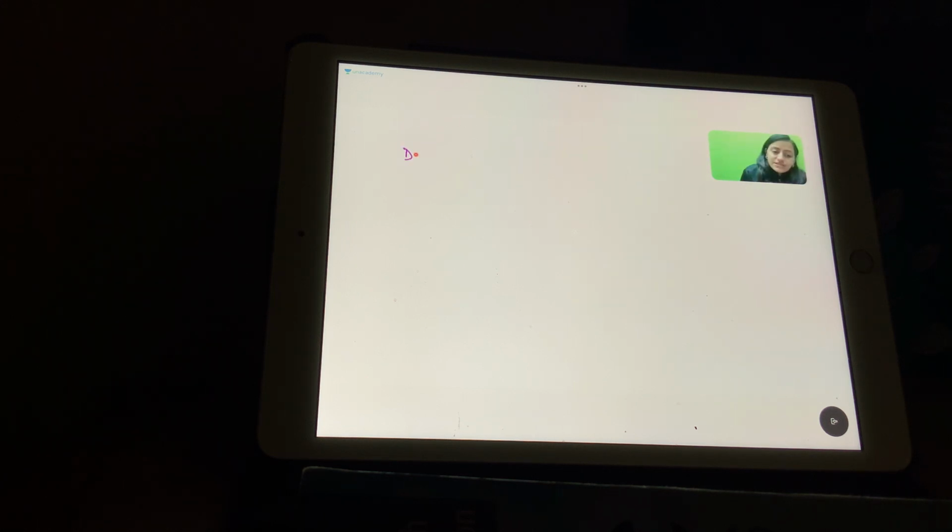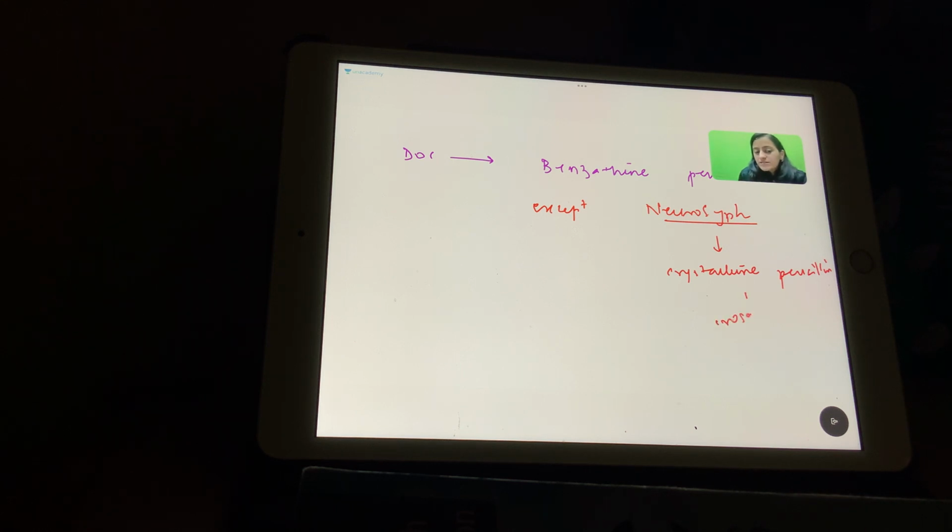Now, what is generally the drug of choice in syphilis? It is benzathine penicillin. Okay, it is benzathine penicillin, which is the drug of choice, except in neurosyphilis, where because benzathine penicillin does not cross the blood-brain barrier, so we give crystalline penicillin. The aqueous crystalline penicillin is what we give because it crosses the blood-brain barrier. Right, this is a recent year question, right? I'll write it as RYQ.